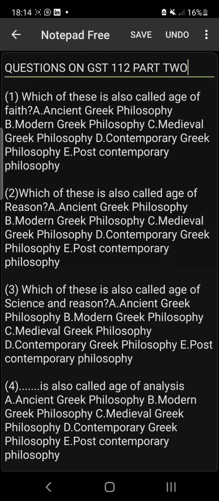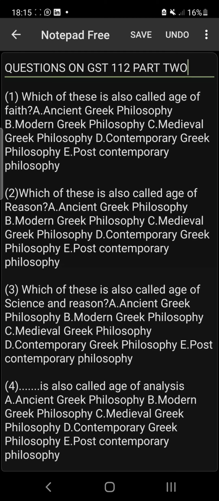Is it ancient Greek philosophy, modern Greek philosophy, medieval Greek philosophy, contemporary Greek philosophy, or post-contemporary Greek philosophy? I told us when I was doing the online tutorial on this particular aspect that modern Greek philosophy is also called age of faith. Therefore, the answer is B, modern Greek philosophy.